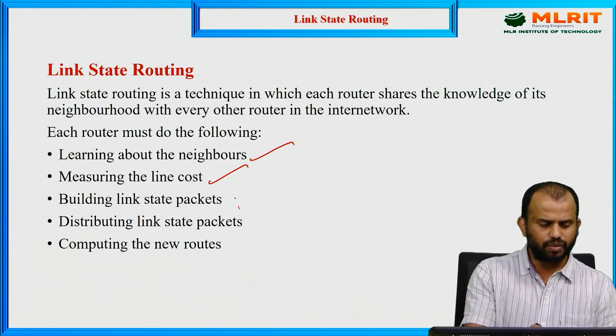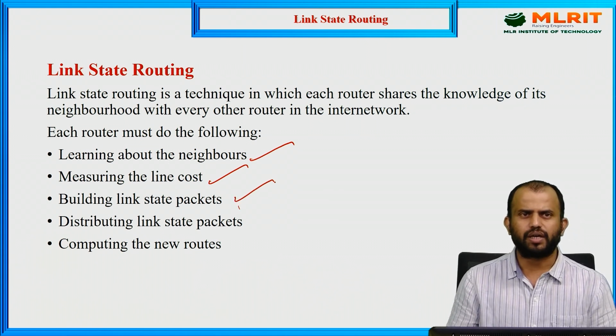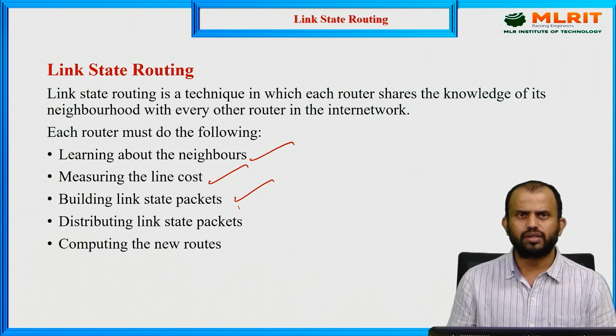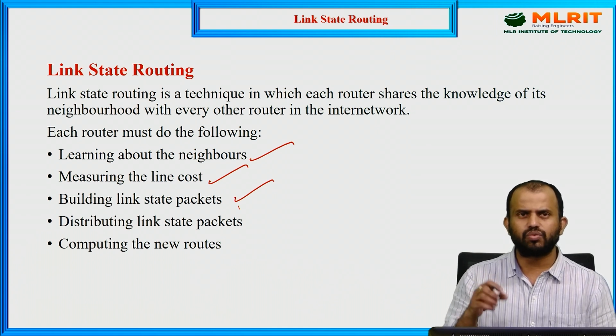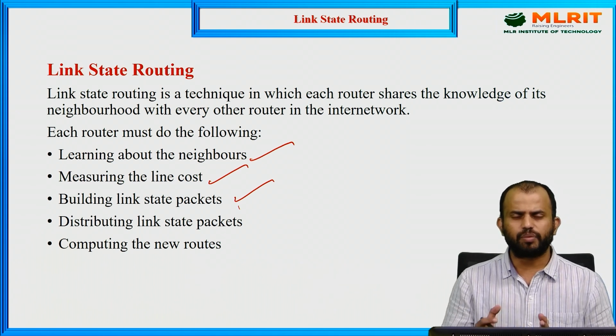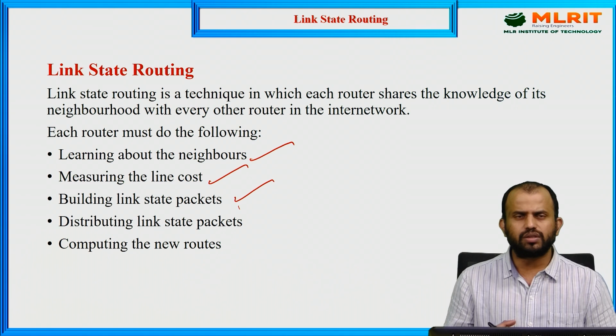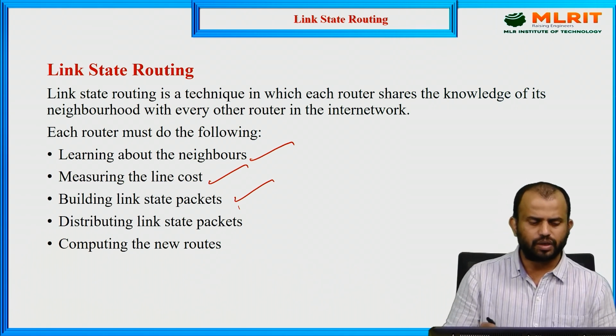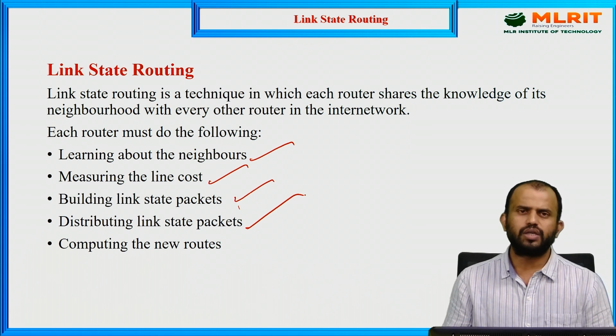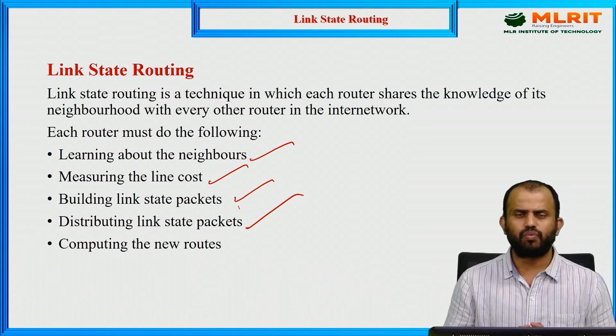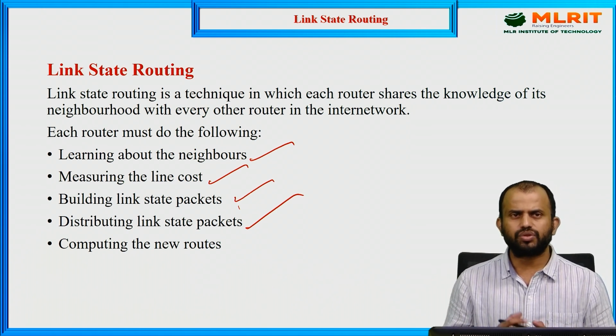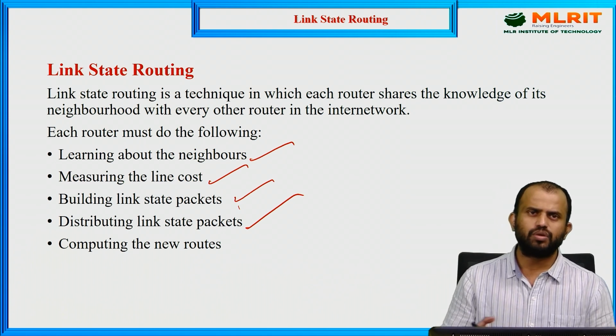At the same time, we have building a link state packet. While constructing the link state packet, every router has to know how many routers are present in the network, where the information is transmitted and how it is transmitted. All of these things we need to build, so building link state packets is important. The other one is distributing the link state packets. While we collect the information, we need to share the packets from one station to another, so distribution is also very important.